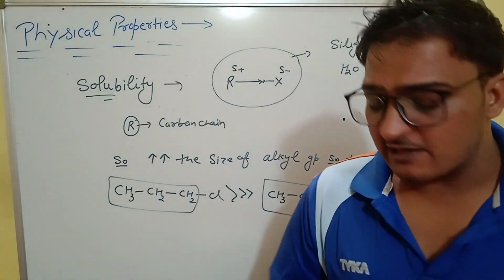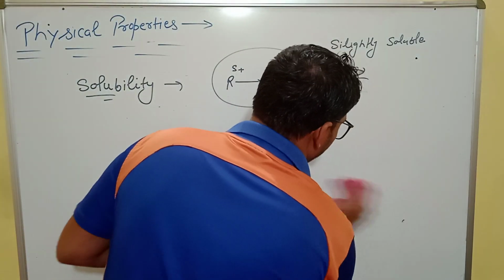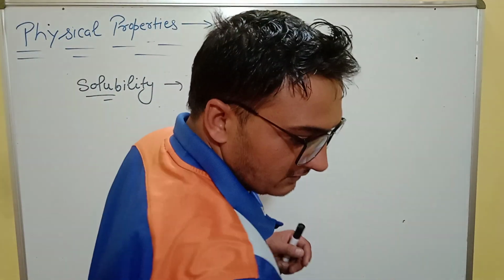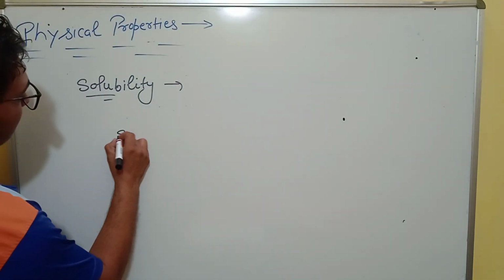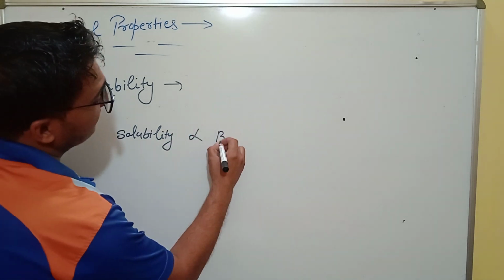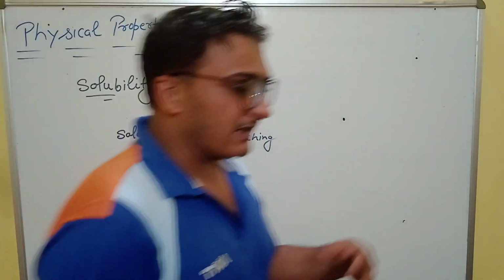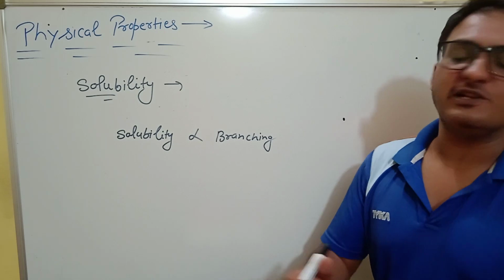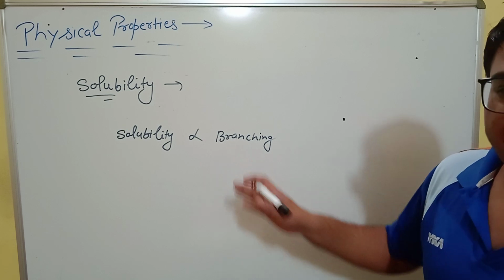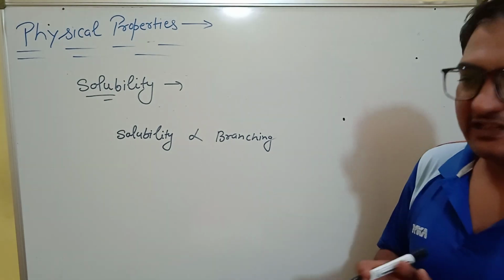But when branching is present, solubility is directly proportional to branching. It means the more the branching, the more the solubility, because due to branching the surface area of the molecule decreases, then the solubility of the molecule increases.